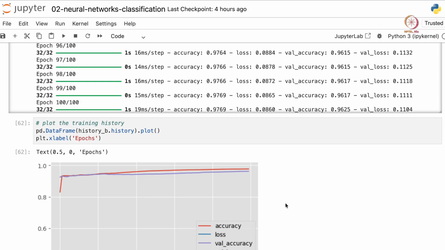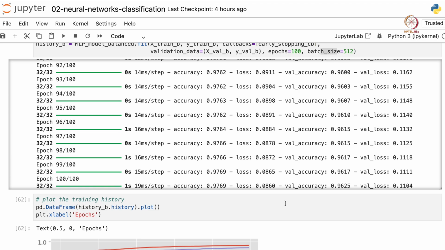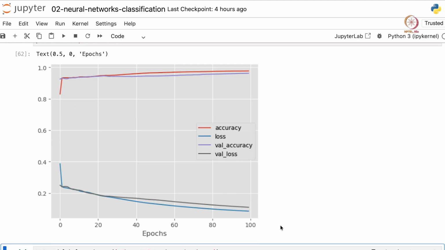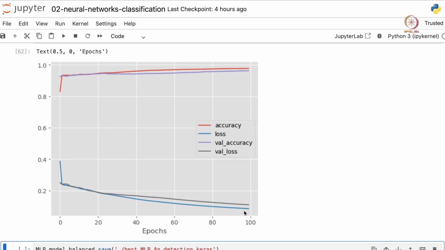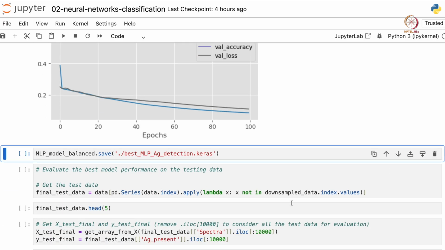So we could run more epochs to get the best model, but still we'll stick to this in the interest of time. So basically the best model that we have as of now is the model that we have in the last epoch, because still the losses are decreasing and the accuracy is increasing.